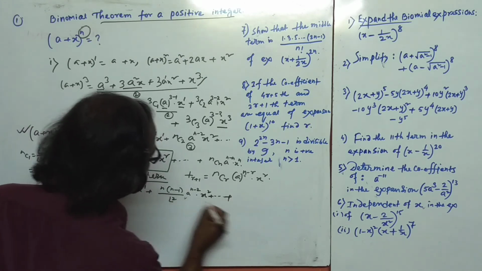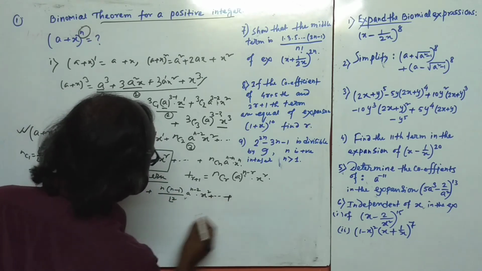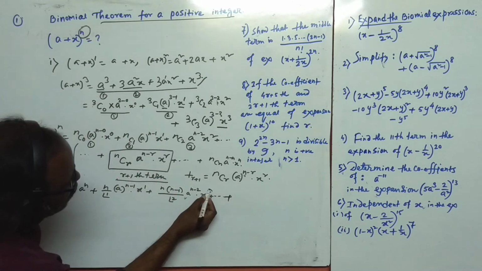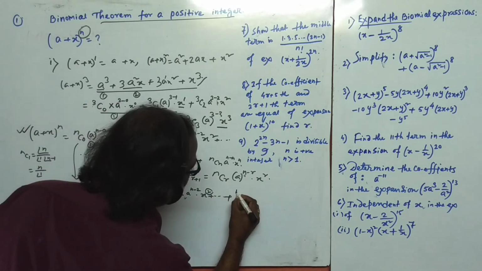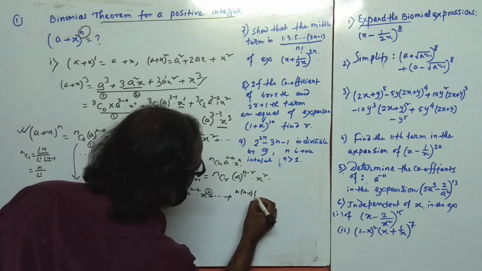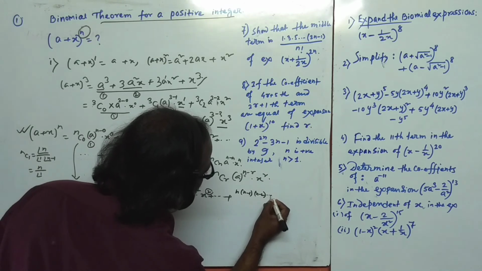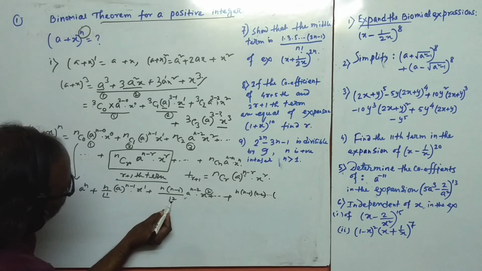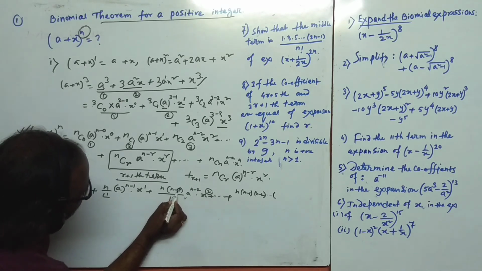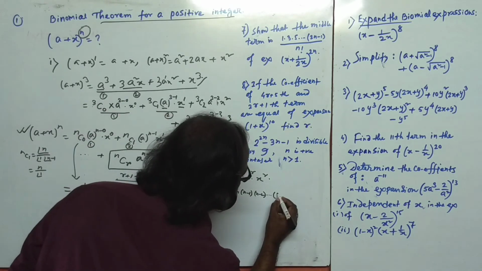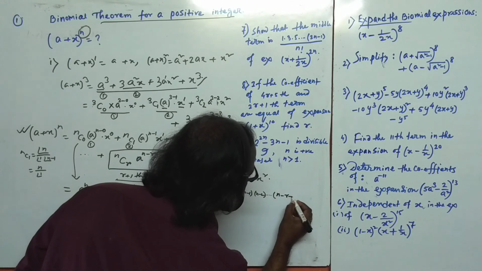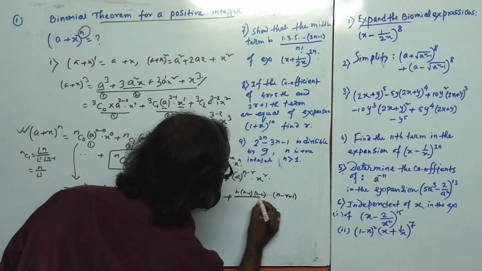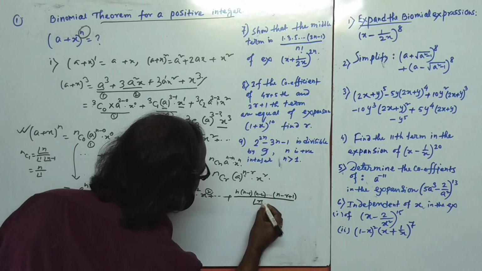Again see the general term: the degree here is 2 and the suffix here is 2, then here is n minus 1. In the same manner we write n minus r plus 1, divided by factorial r.